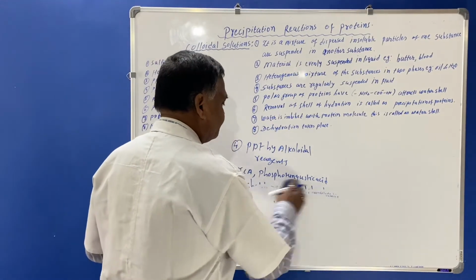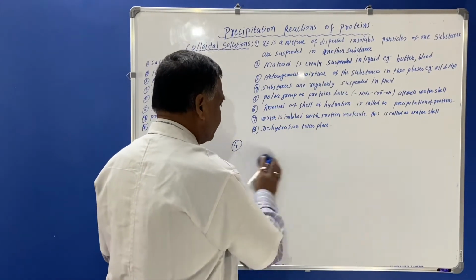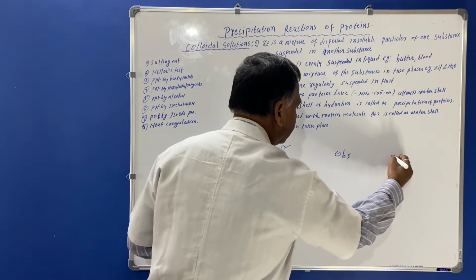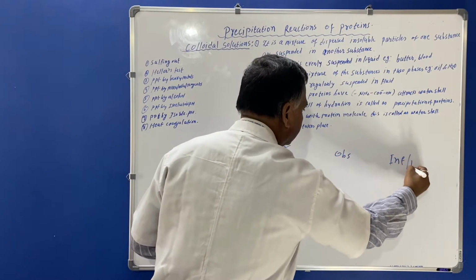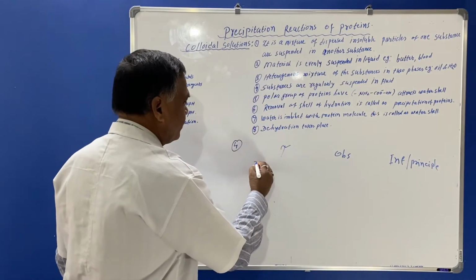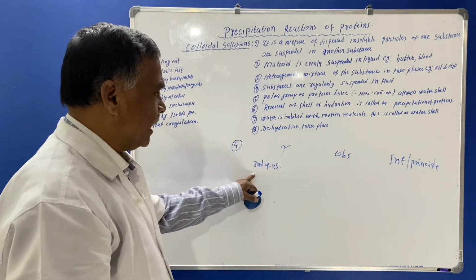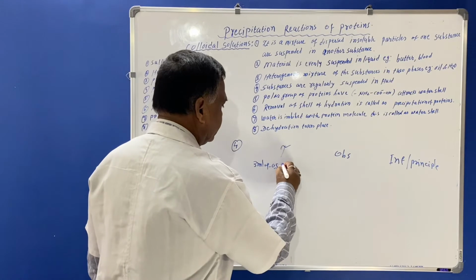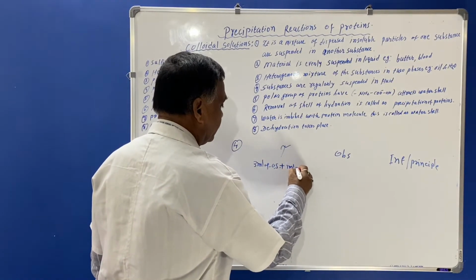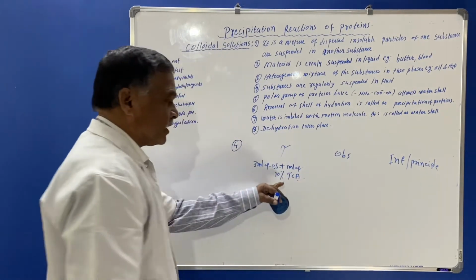In the first column test, we'll take 3 ml of original solution, and to this we are adding 1 ml of 10% TCA solution, that is trichloroacetic acid.